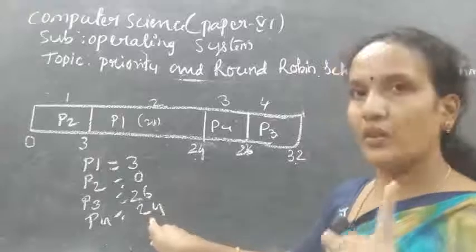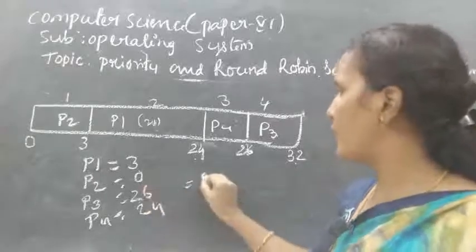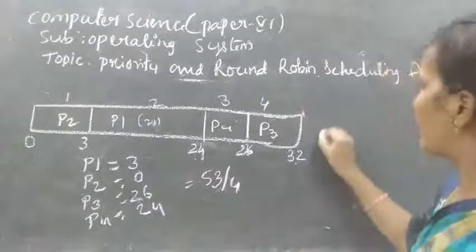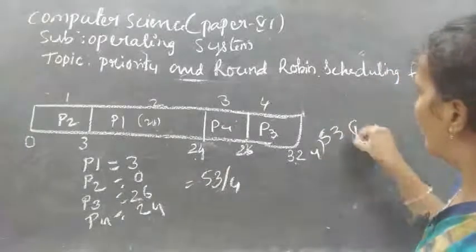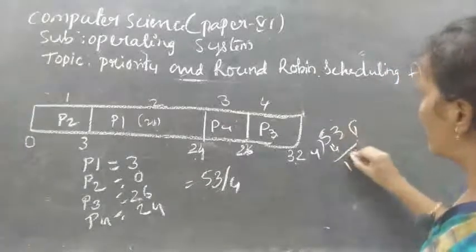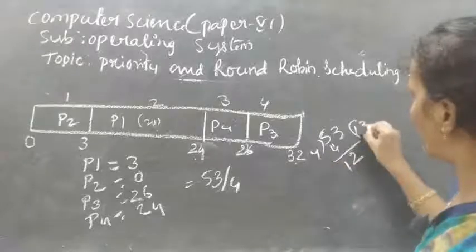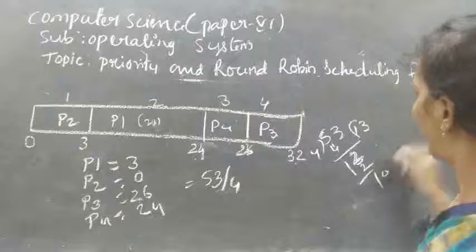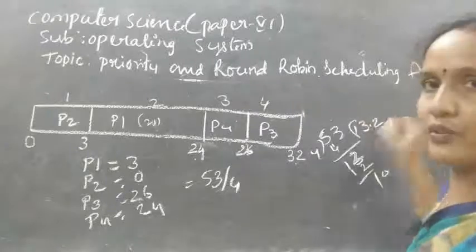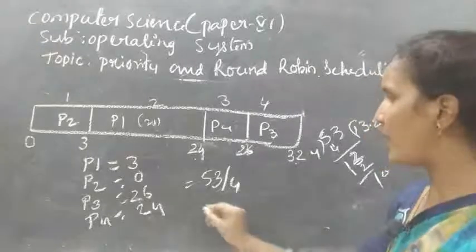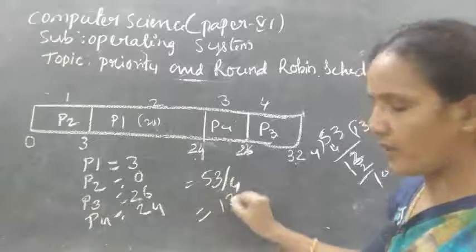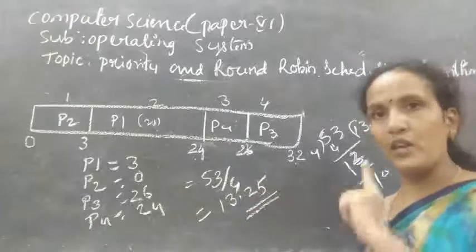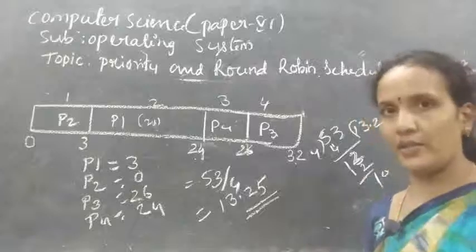3 plus 0 plus 26 plus 24, total 53. 53 by 4. You calculate how much you will get. 4 ones are 4, 13. And 4 threes are 12. So 13.25 you will get. The average waiting time is 13.25. You compare this waiting time with the previous waiting times.